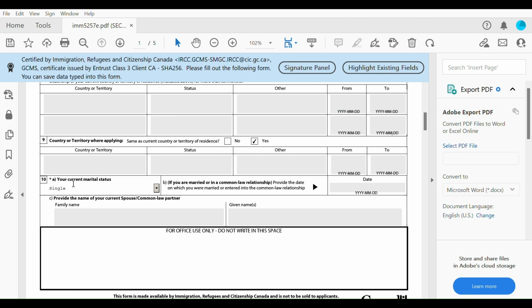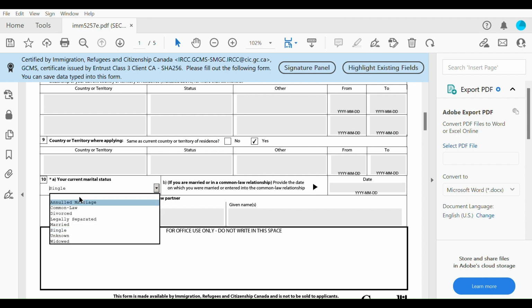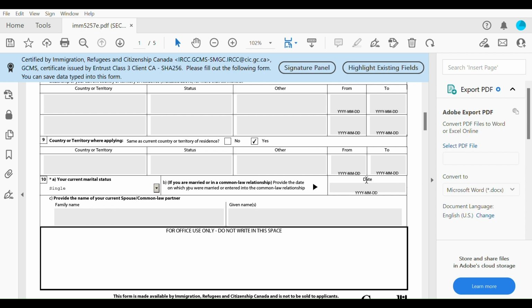Okay, so your current marital status. I put here single. If you have an annulled marriage, or you're common law, divorced, legally separated, married, unknown, or widowed, select whatever is applicable to you, and then put in the dates and all that.